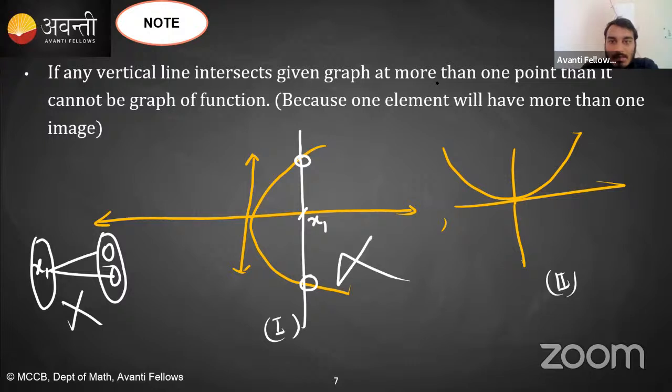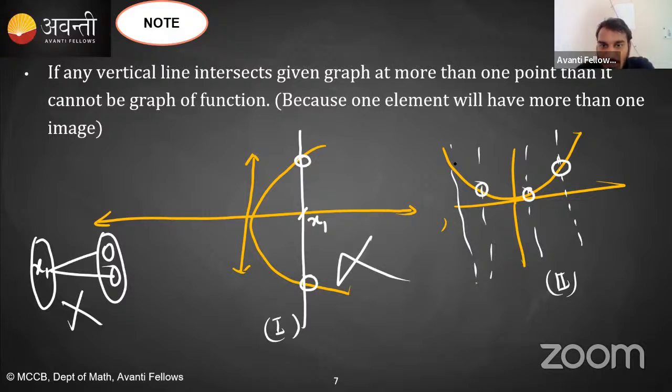Very good RM. Now, if you draw any vertical line in the second graph, you will see that the line intersects at only a single point, right? So for x1, I'm getting a unique value of y. Is this clear? So you will say it is a function. This one is a function.